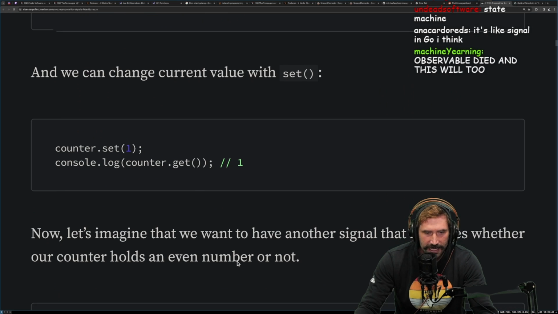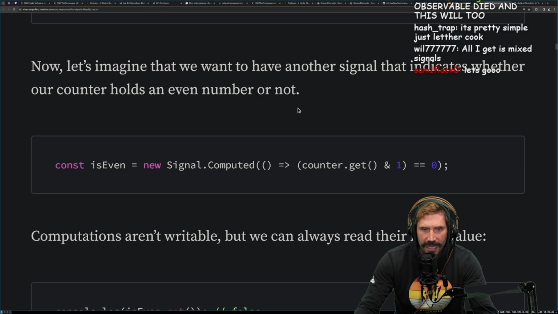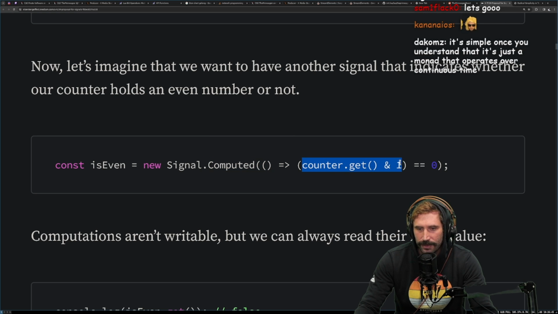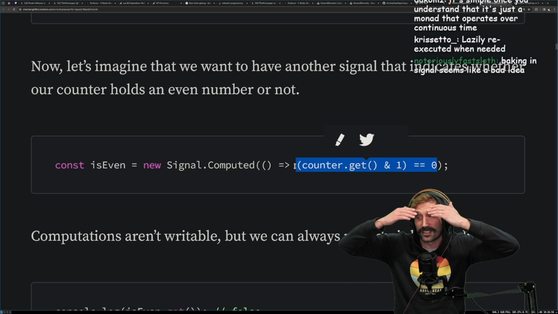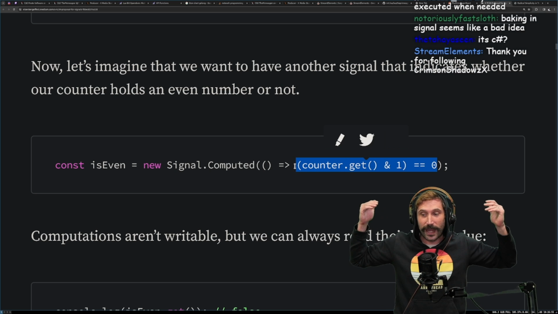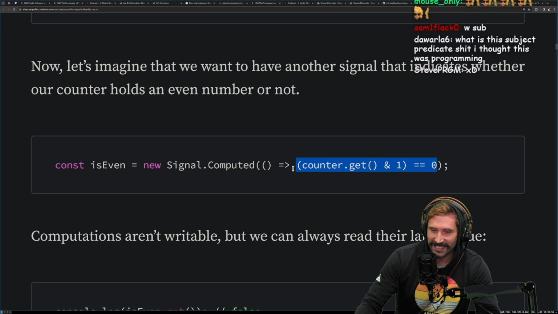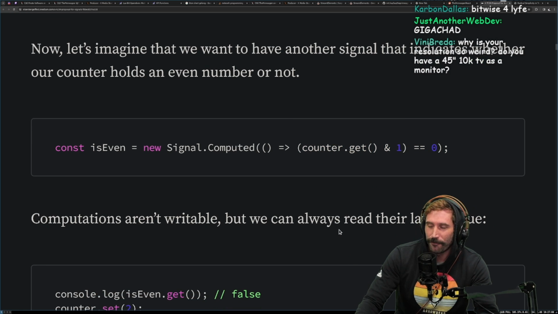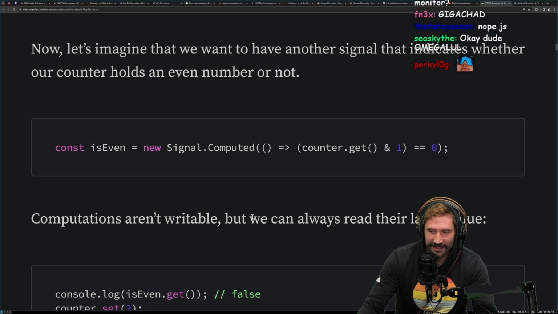Okay, fantastic. Now let's imagine we want to do that with another signal that indicates whether our counter holds an even or odd number. Computed signal, we get a value and we ampersand 1 equals 0. Damn, this man's not even hitting you with a modulo 2 equals 0, going straight in with the ampersand 1. Okay. Oh man, you can tell this man's a Chad level programmer right here. Love it. Absolutely love it. Avoiding the divide operation. Okay. Nice. Let's go.